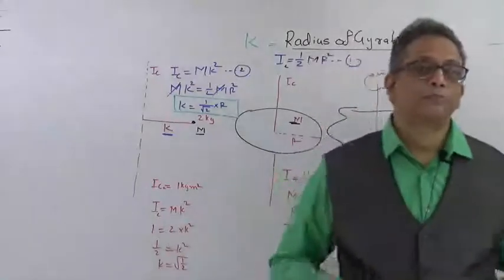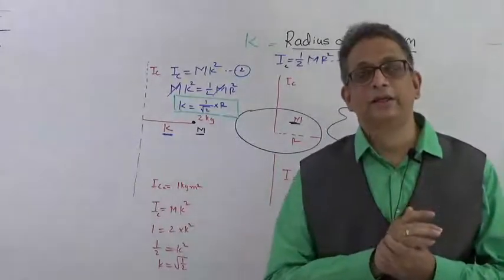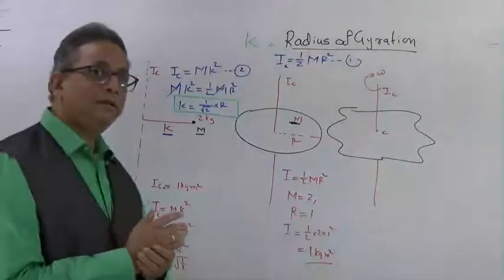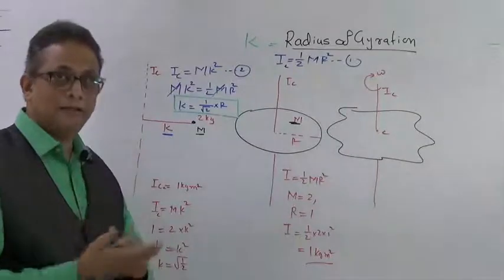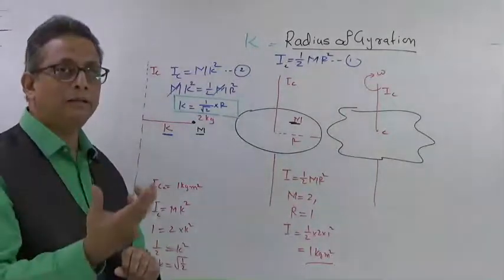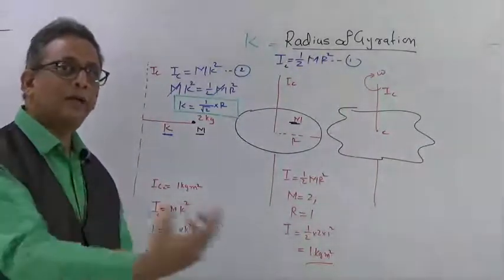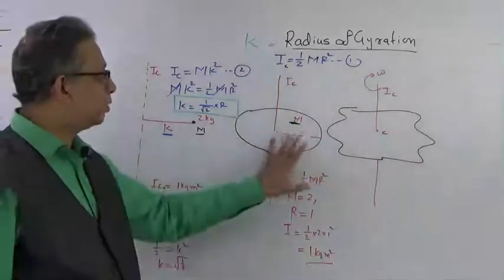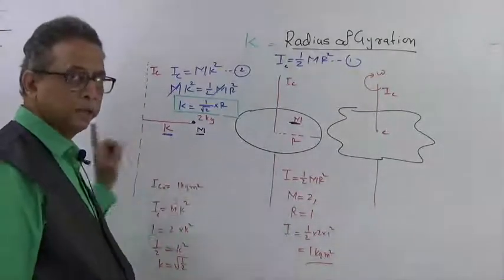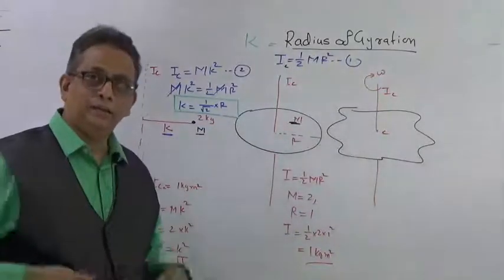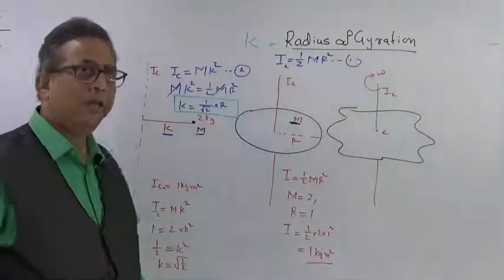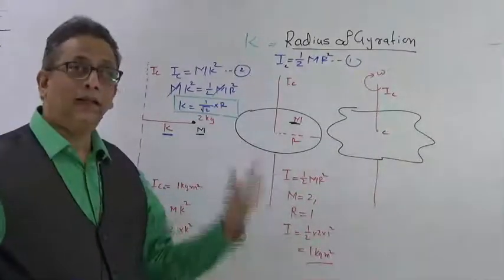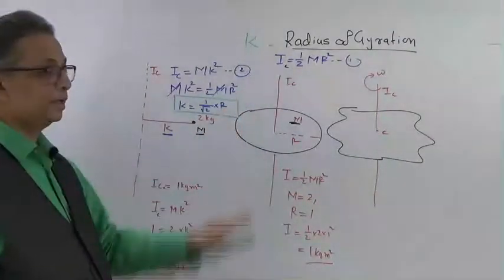So in short, what is the definition of radius of gyration? It says that radius of gyration is that equivalent radius where a concentrated mass of the same value will be rotating around that particular axis, or revolving around that particular axis. Here we are talking about rotation, here it will be revolving, but that also creates a moment of inertia, right? And if the moment of inertia has to remain the same, what would be that radius? That is known as radius of gyration, right?